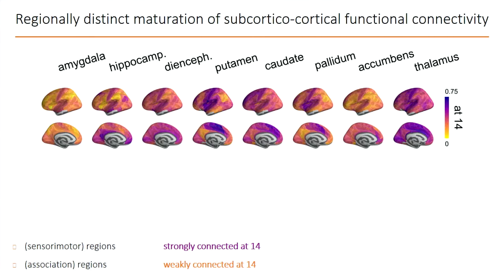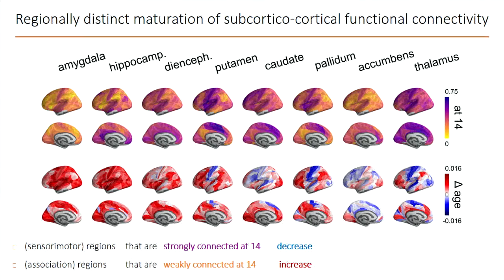Knowing that different subcortical regions show distinct trajectories of maturation, we repeated this analysis for connectivity between individual subcortical areas and cortex. And here you see that the individual subcortical areas show different profiles at age 14, but you can kind of see, hopefully, that generally the sensory motor areas show stronger connectivity at 14, and the association regions show weaker connectivity at 14.